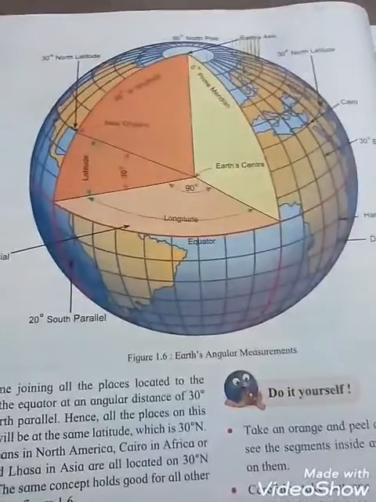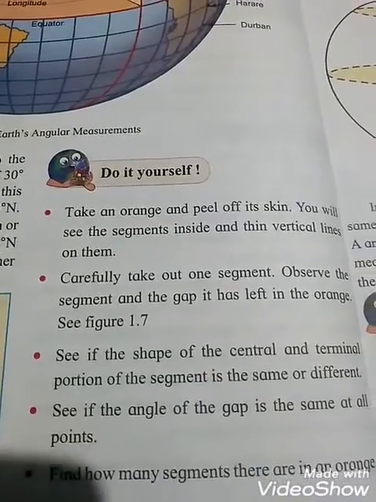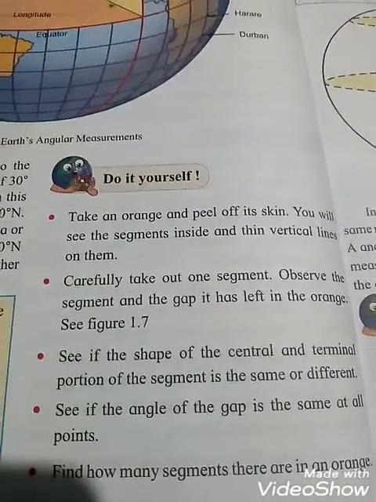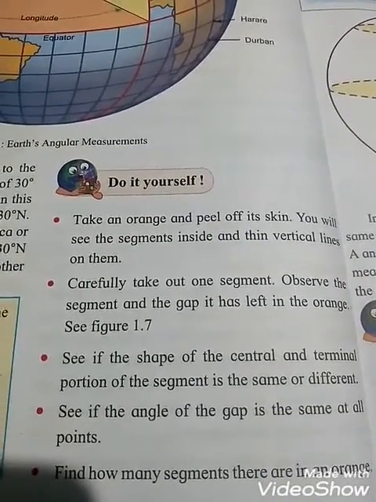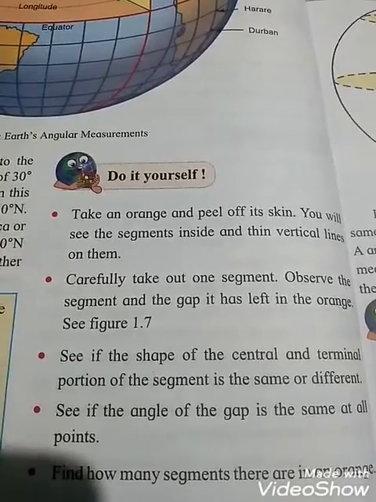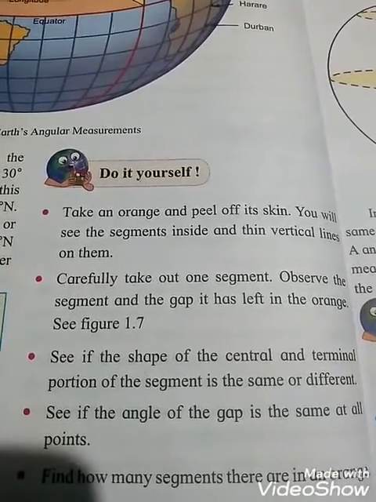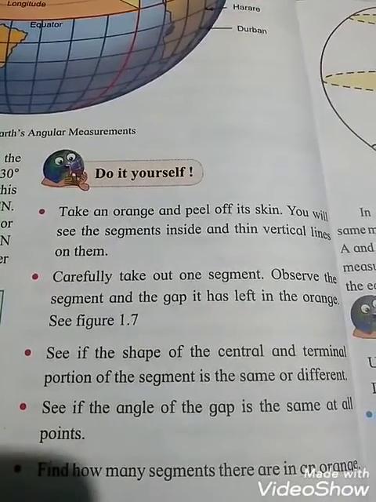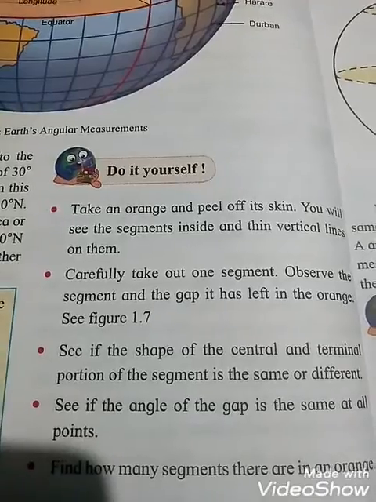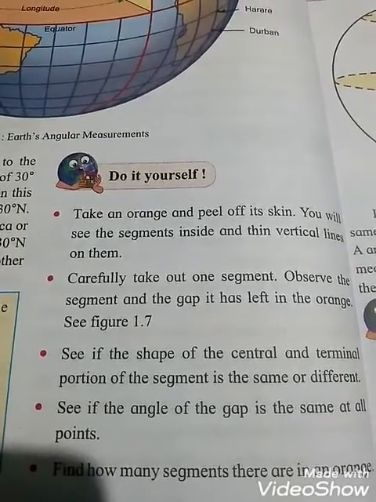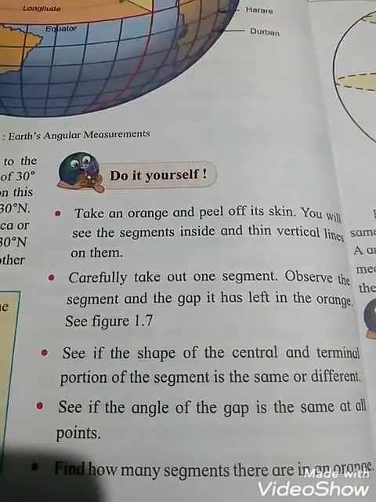Okay students, read it yourself. See students, it is activity based. First point, take an orange and peel off its skin. You will see the segments inside and thin vertical lines on them. So see students, you know the orange, okay? So you have to take one orange and peel it.